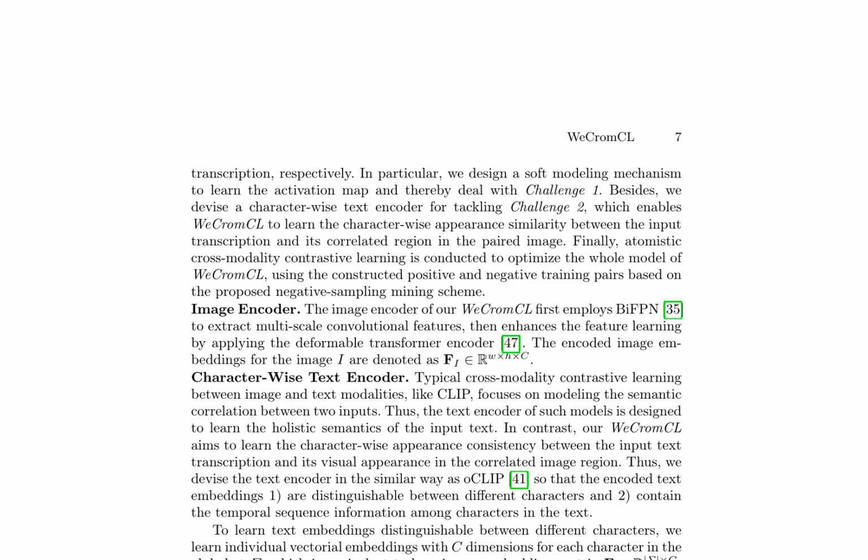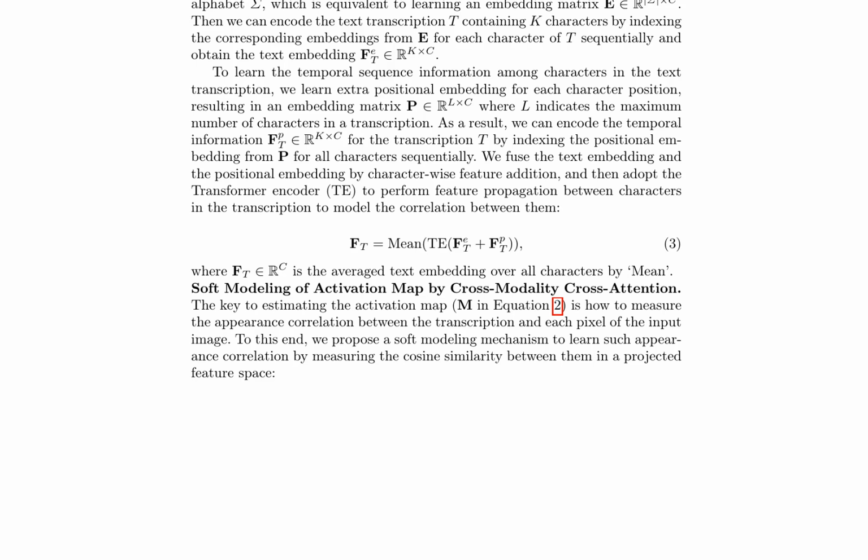The image encoder employs BIFPN and deformable transformer encoder to extract multiscale convolutional features. The text encoder is devised similar to OCLIP, learning individual vectorial embeddings for each character in the alphabet and incorporating temporal sequence information among characters.